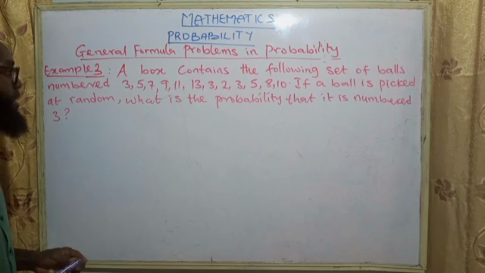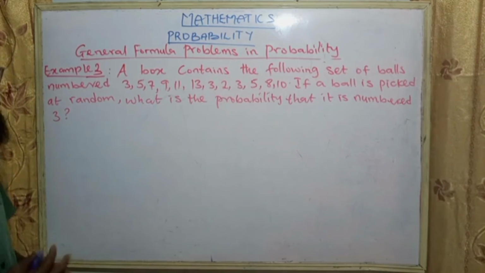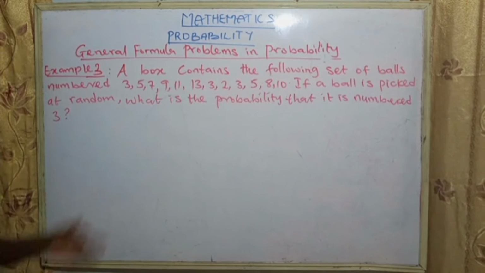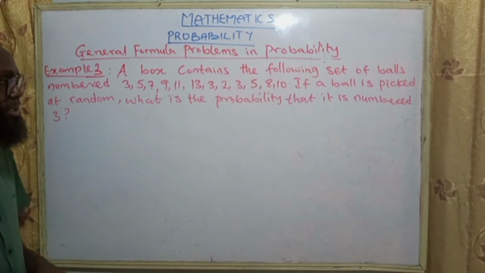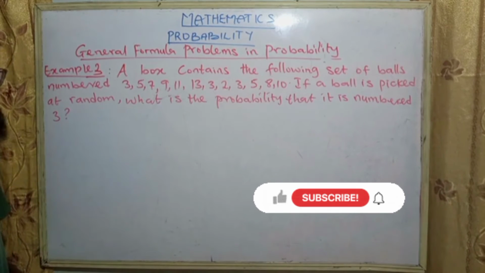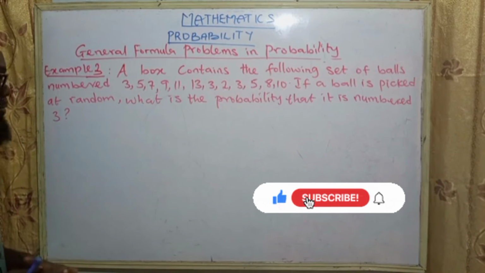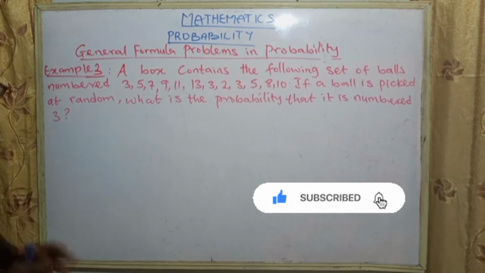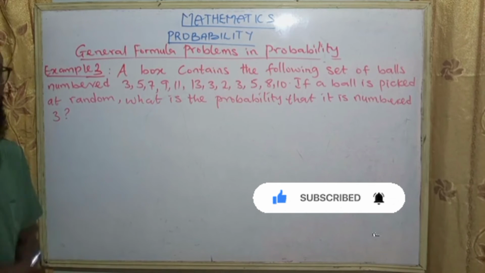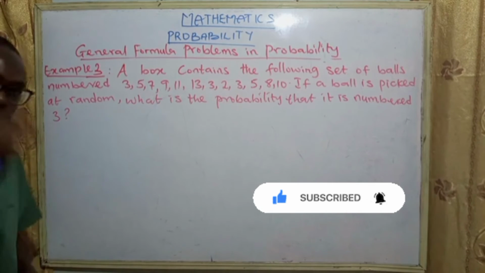Example 3. A box contains the following set of balls numbered 3, 5, 7, 9, 11, 13, 3, 2, 3, 5, 8, and 10. If a ball is picked at random, what is the probability that it is numbered 3?